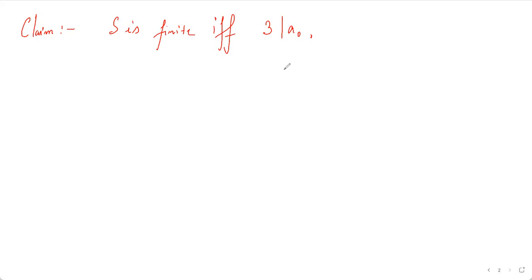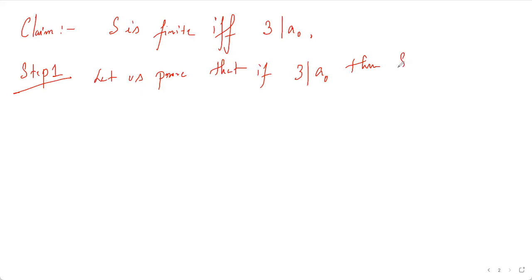Okay. So one of the steps is very easy, the 3k plus 2 part. Okay, so let's get started. So step 1 is to show that let us prove that if 3 divides a naught, then S is finite.